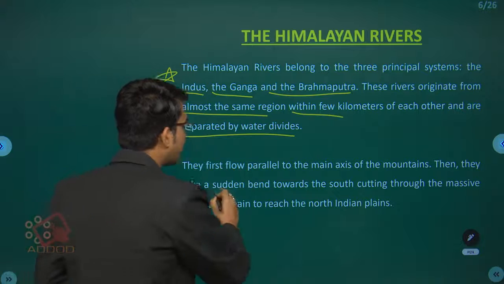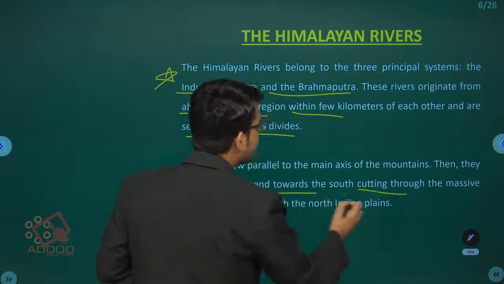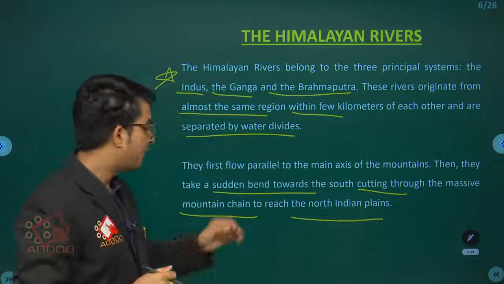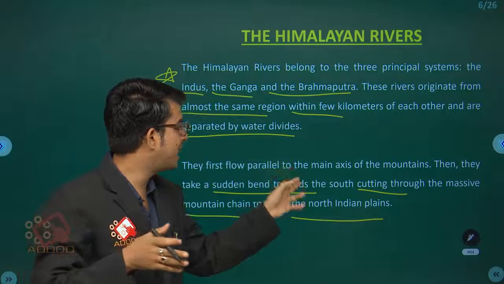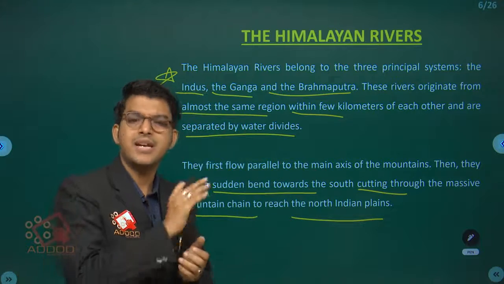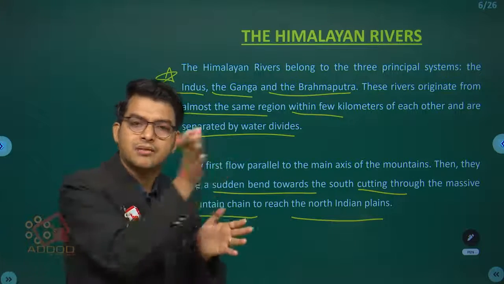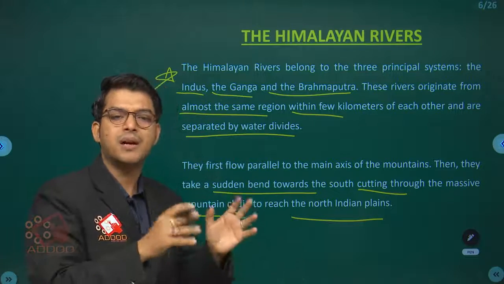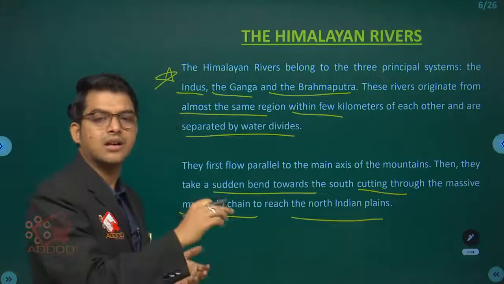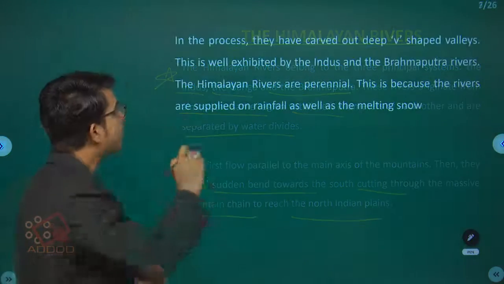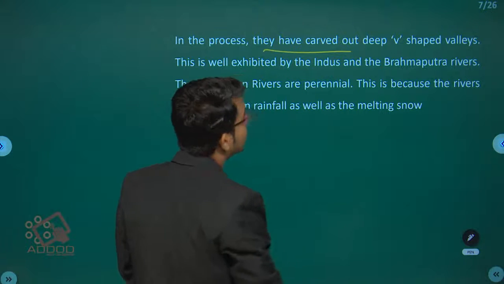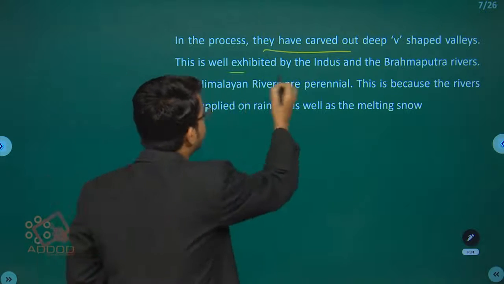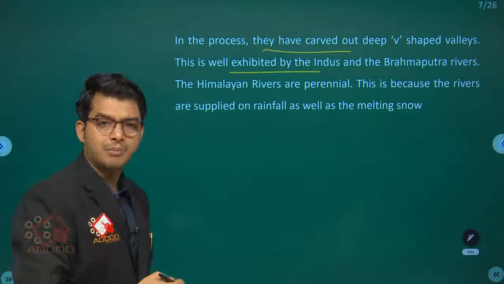Then they take a sudden bend towards the south, cutting through the massive mountain chain to reach the North Indian plain, the northern part like Uttarakhand, Uttar Pradesh and all. In the process they have carved out deep V-shaped valleys. This is well exhibited by the Indus and the Brahmaputra rivers.